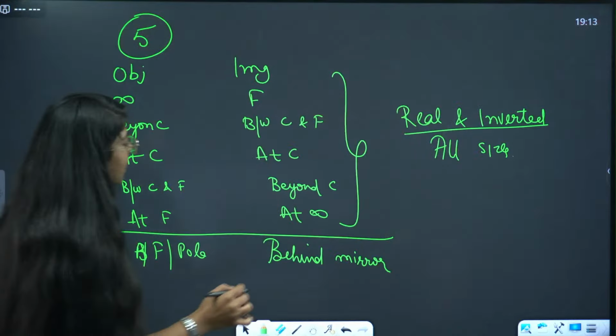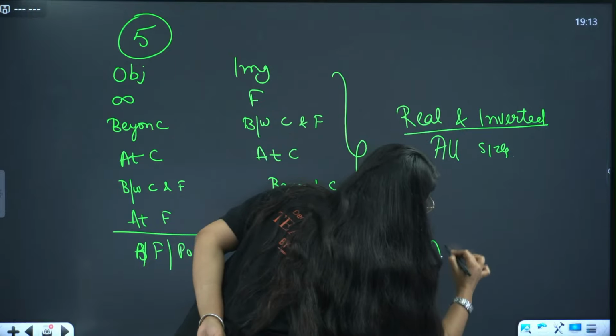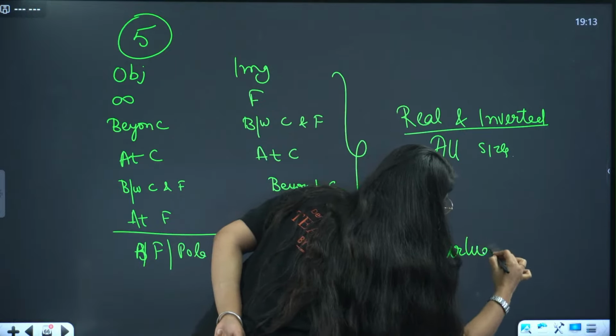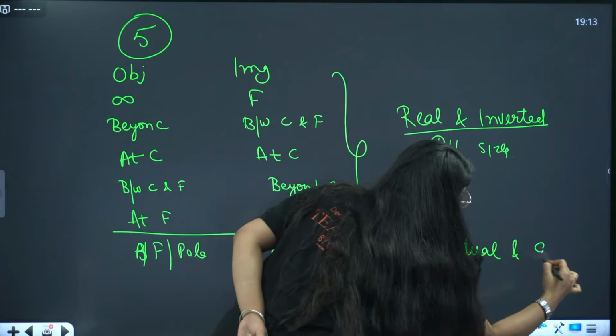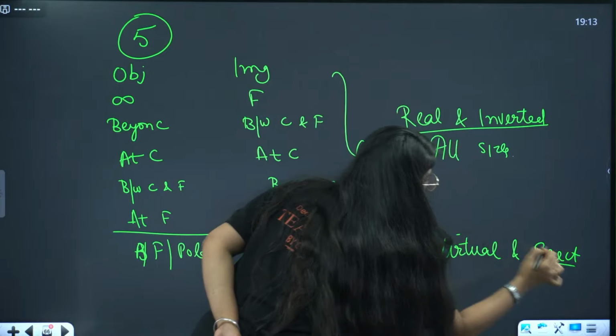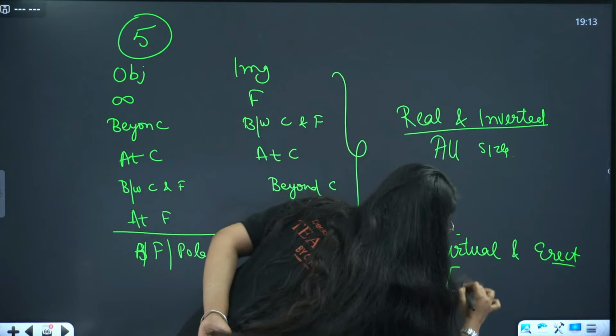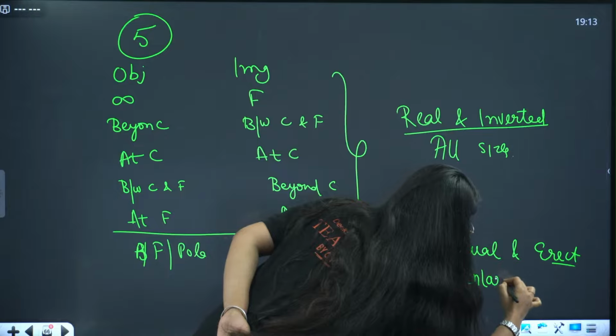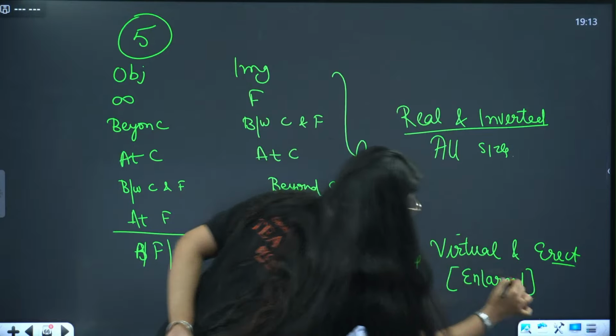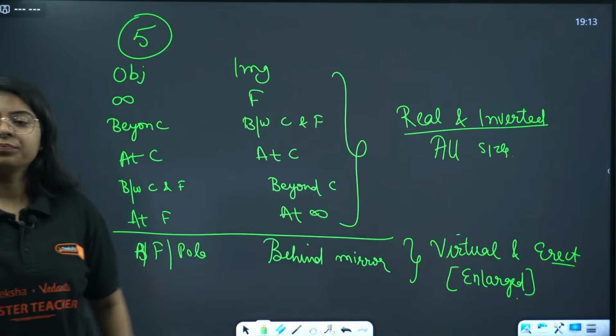In the 6th case, the image will be virtual and erect. Done? Did everyone understand this particular page? And it will be enlarged.